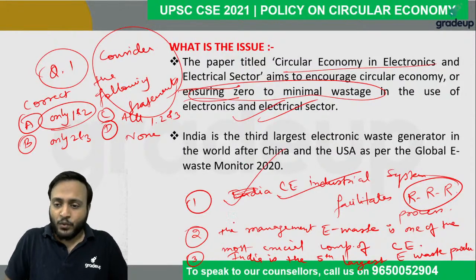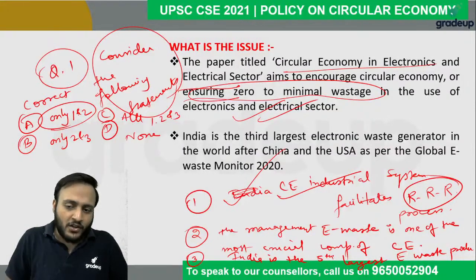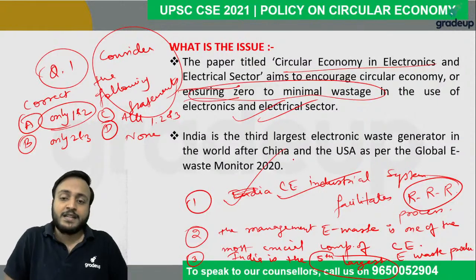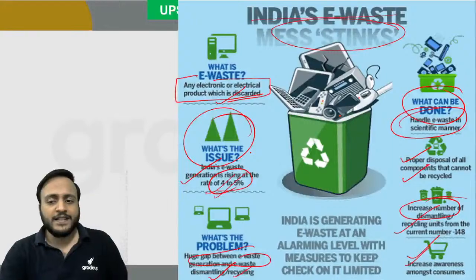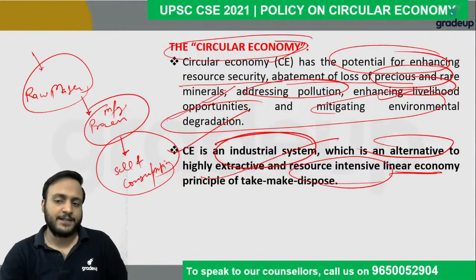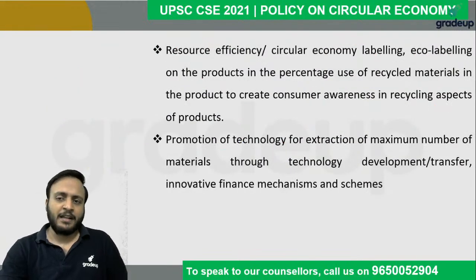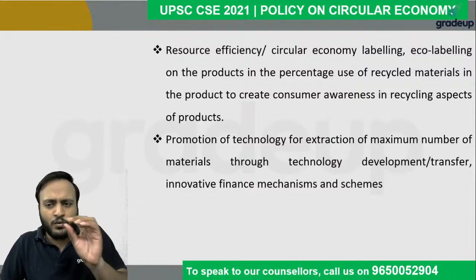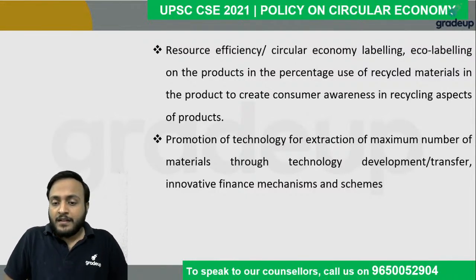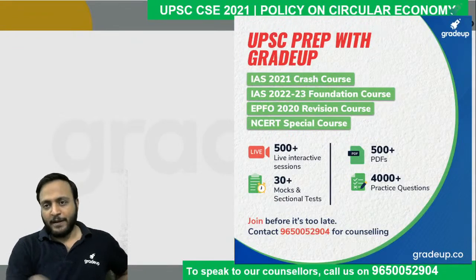And statement number 2 is obviously correct because e-waste management is the most daring challenge. However, the third statement is wrong because India is not the 5th largest, but the 3rd largest. All right, so this is how the questions might be asked. Then I think the recommendation part is not something from where questions might be asked because that becomes too specific. Okay.